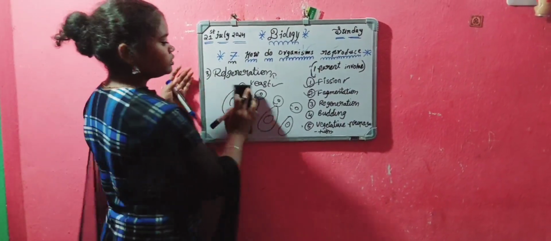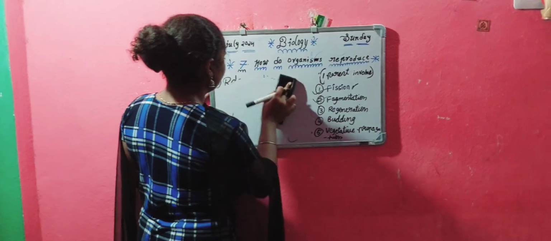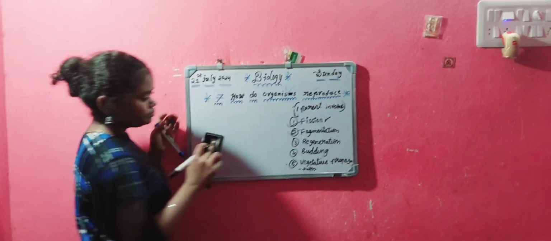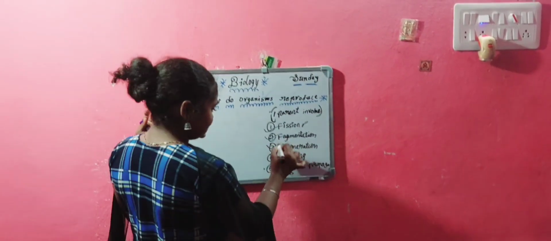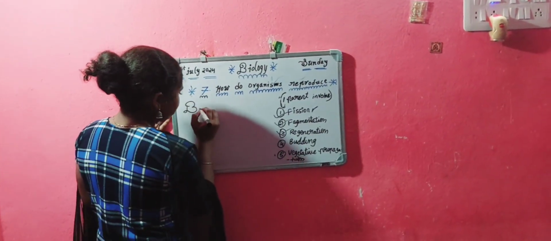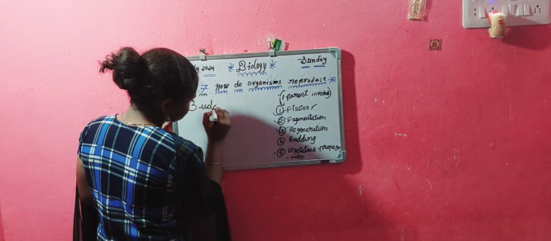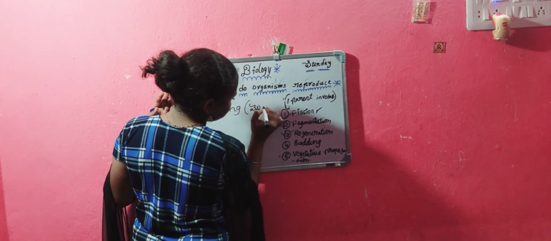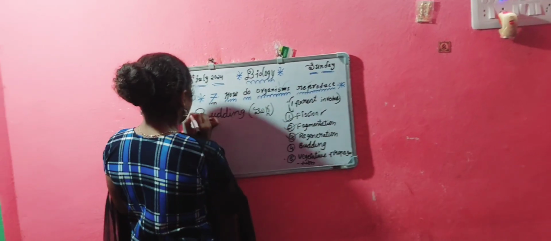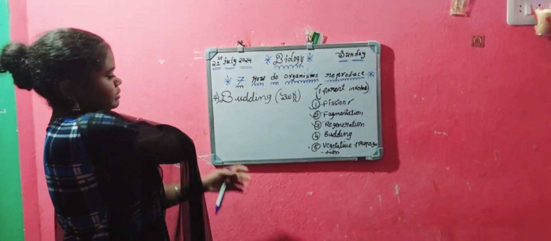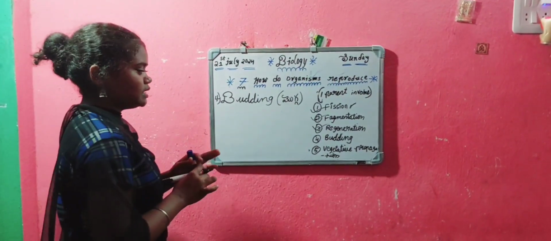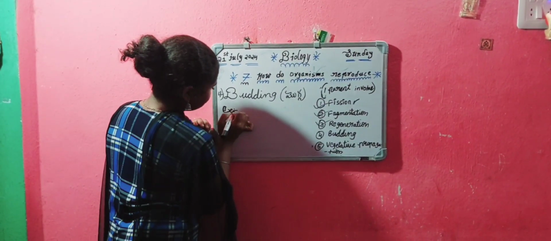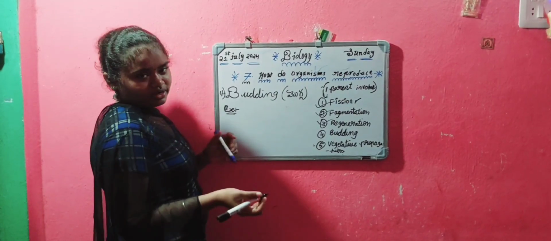Okay, next we have to know about budding. Completed the regeneration. Now budding. Budding in Telugu is mogga. Budding means nothing but we have to take an example. We have to easily understand. Example of budding is, again we have to take hydra.